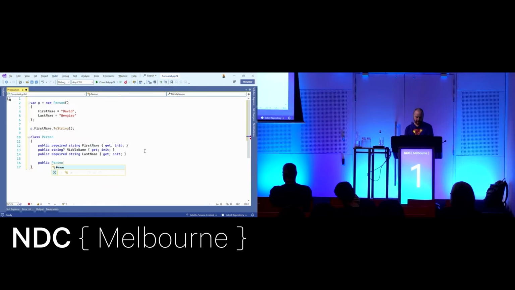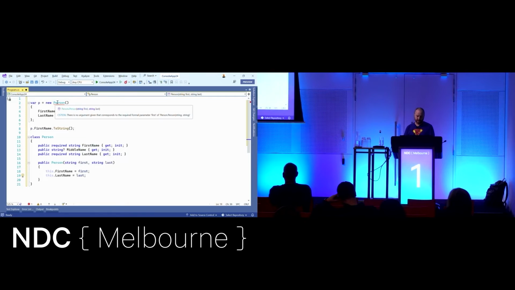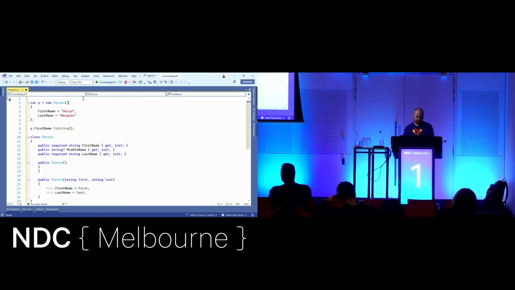So if I create a constructor that takes in these two names, for example, first name equals first, last name equals last. So I can still create a constructor, and that looks cool, but, sorry, that's just saying there's no constructor, so I need another constructor. There we go. So this is all cool and there's no errors, but something interesting happens if we try to use this constructor.